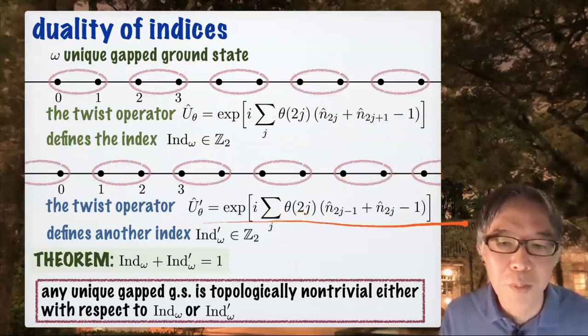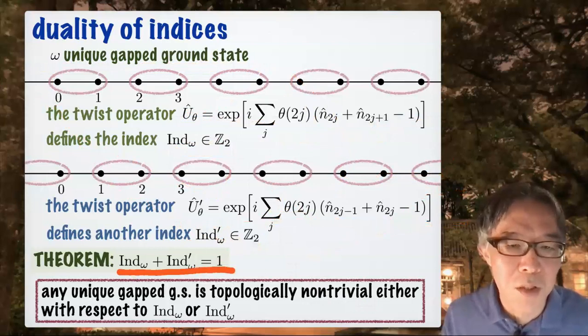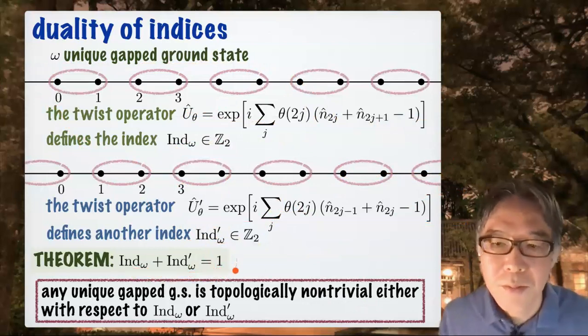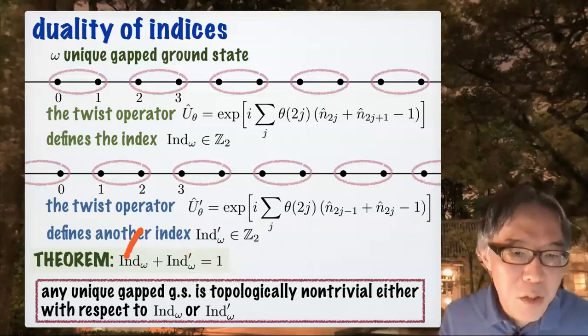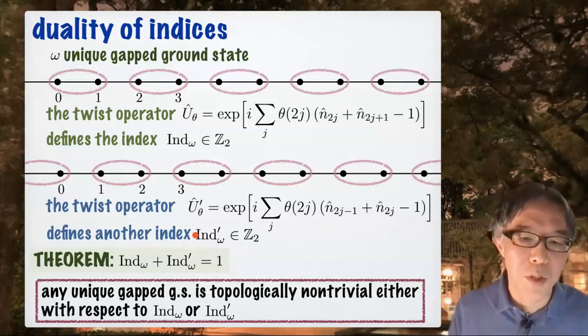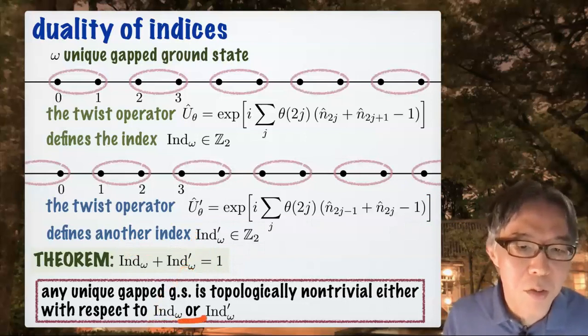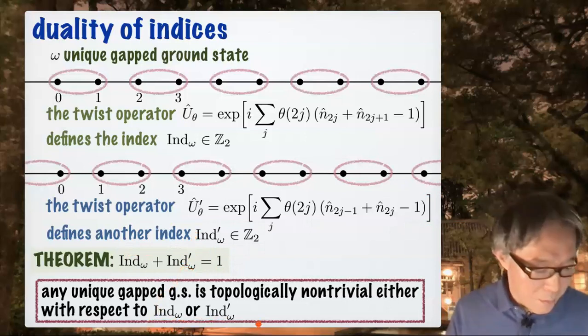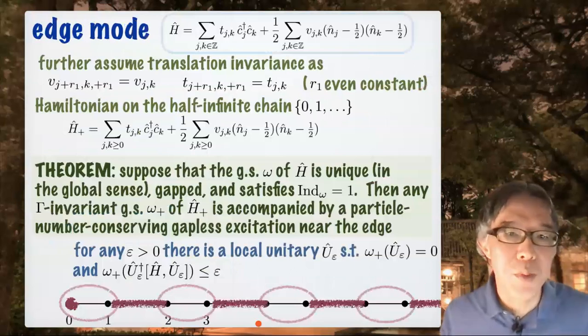This is a different operator, and you get a different index from this. What I can prove is that if you sum these two indices for the same omega, you get 1. This means that if this is 0, this is 1. If this is 1, this is 0. In other words, any unique gapped ground state is topologically non-trivial, either with respect to this index or this index prime.